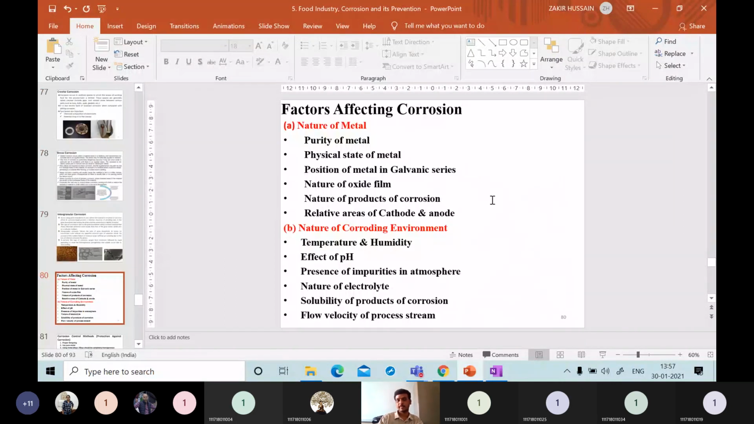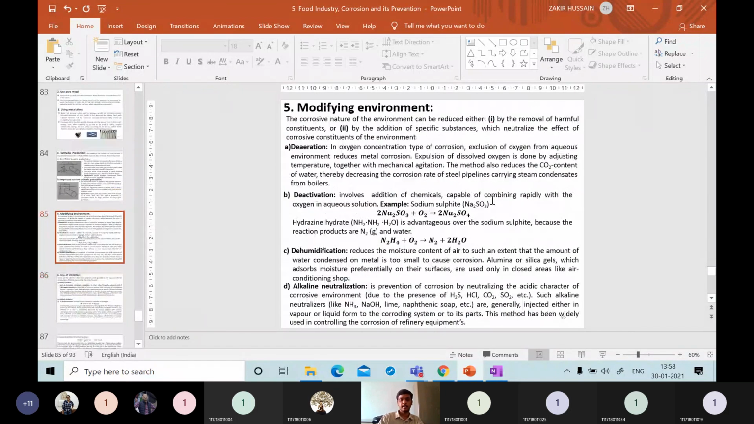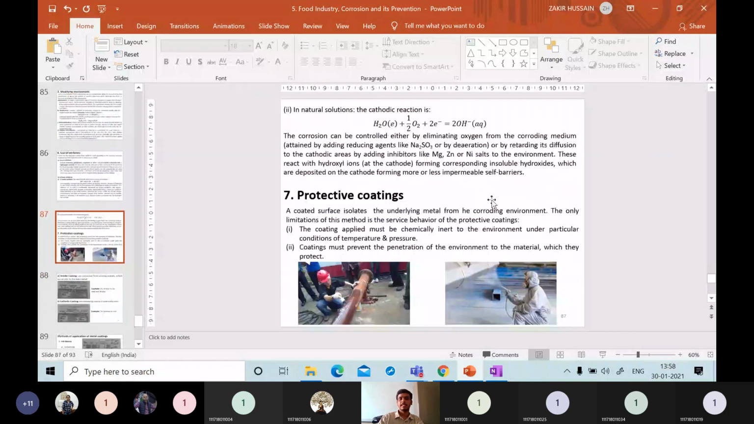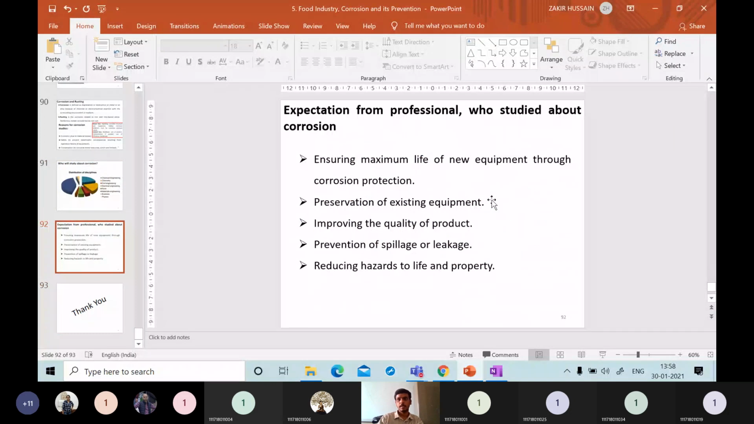Then the next topic will be factors affecting corrosion: the nature of the metal and the nature of the environment. Then how to control this corrosion, how to prevent the metal from corroding. There are many prevention techniques, and we'll discuss them over the next two to three classes and complete this. I suggest you read this thoroughly. If you go through the PPT also, you can understand the process that is going on.